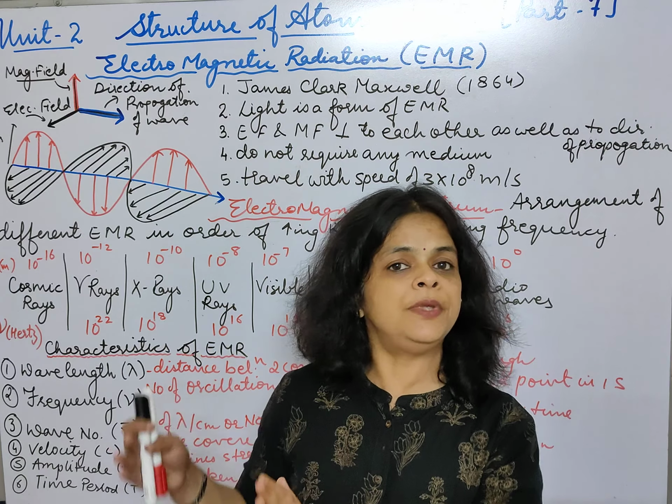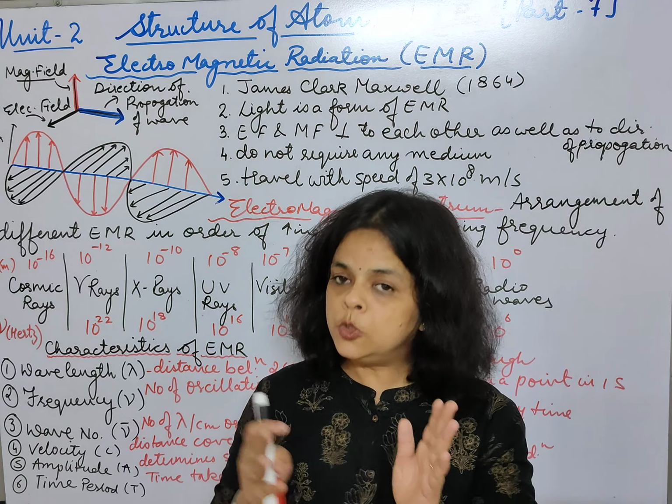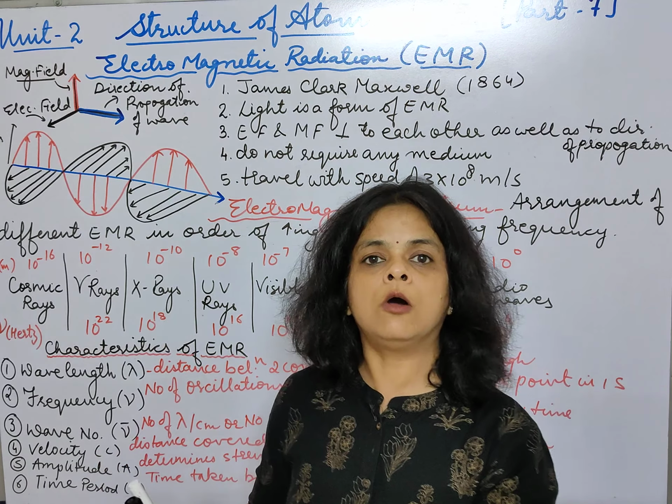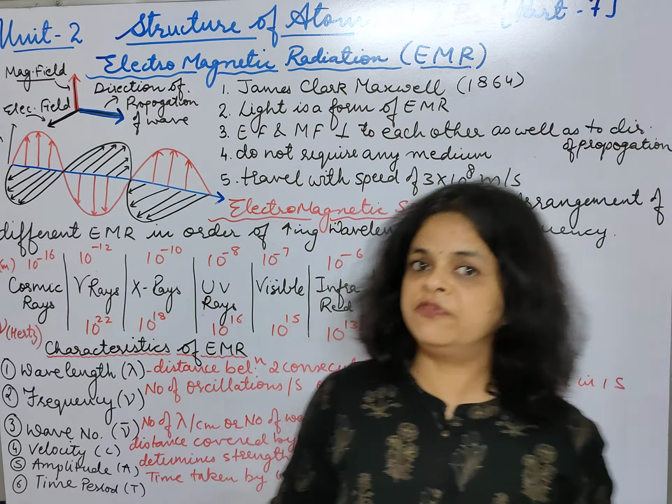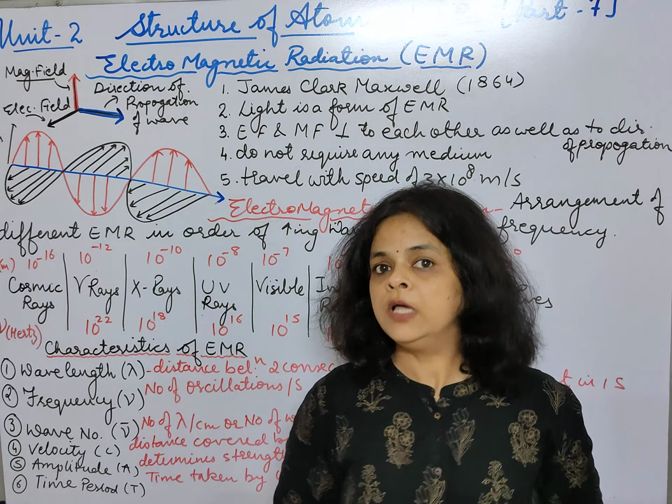That means light is made up of particles. So Newton spoke about the corpuscular nature of light, and it was Maxwell who for the first time proposed the wave nature of light.